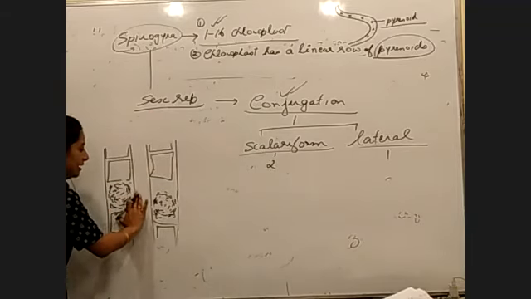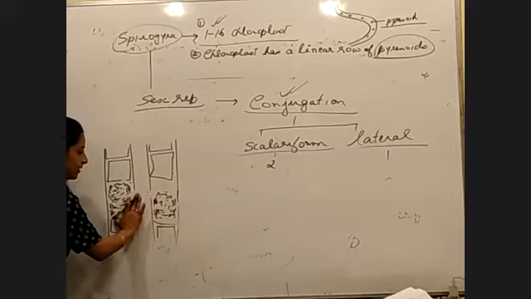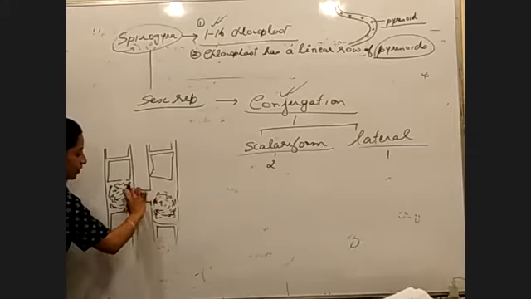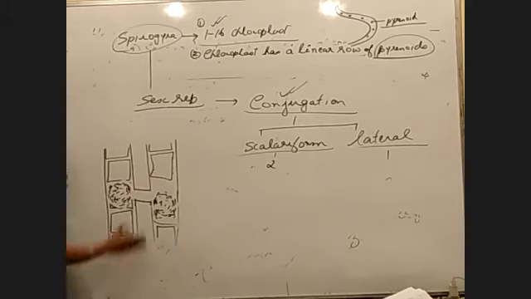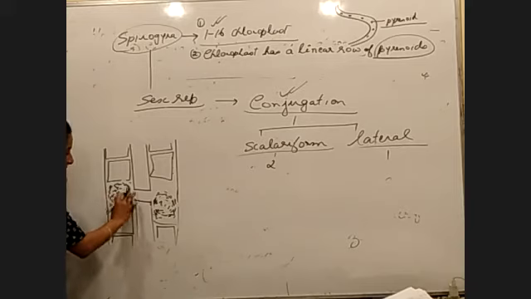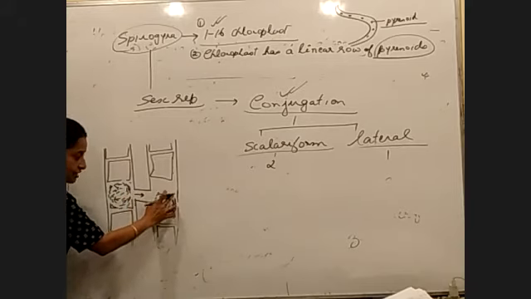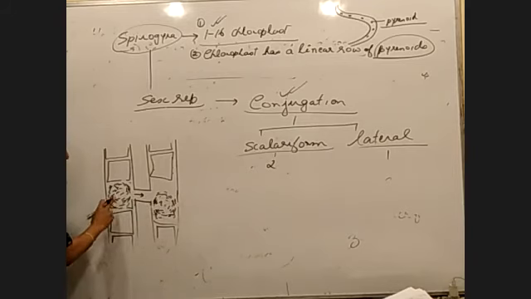Now, at the time of fusion, a conjugating wall, a conjugating link, forms. It's almost like a bridge, right? So through a bridge, the contents move, and if it goes this way and fuses with this one, understand?